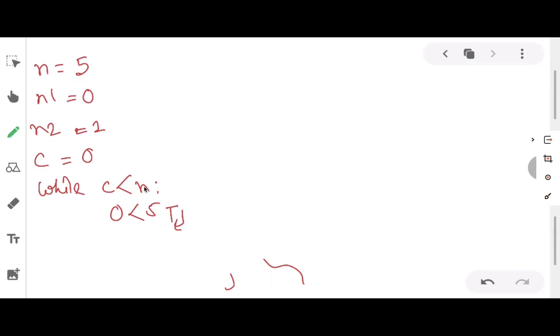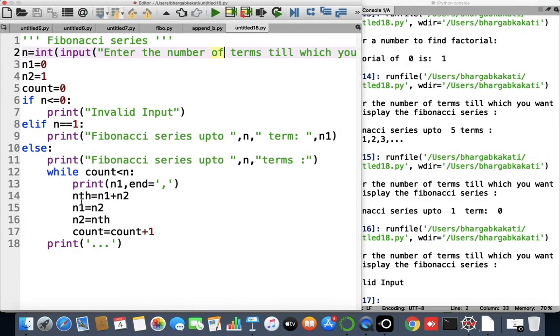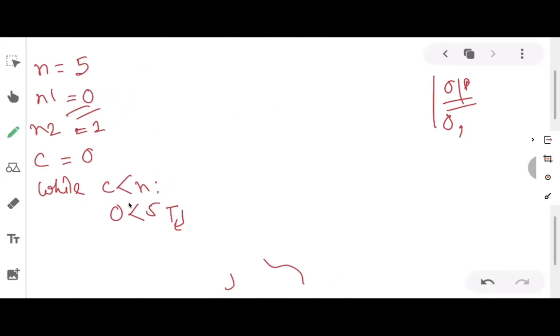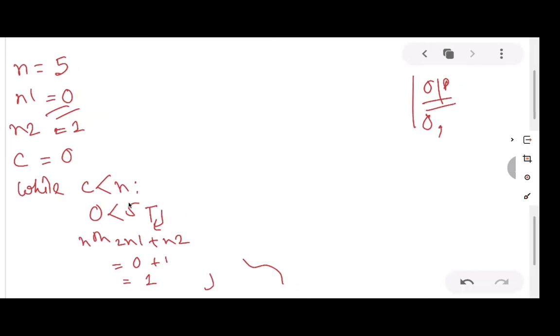So let's assume this to be the output screen. So n1 will be displayed. What is n1 here? 0, 0 comma. Okay. After that, what happens? nth equals n1 plus n2. What is n1? n1 is 0, n2 is 1. So nth will become what? nth will become 1.